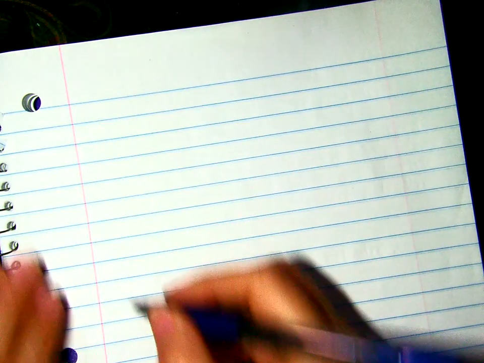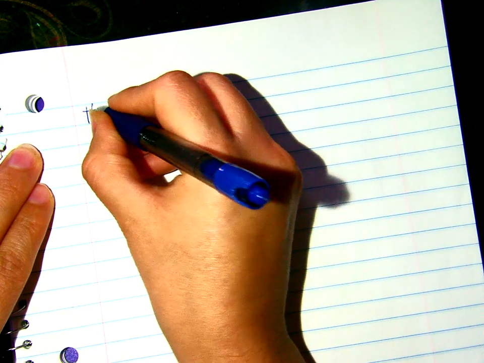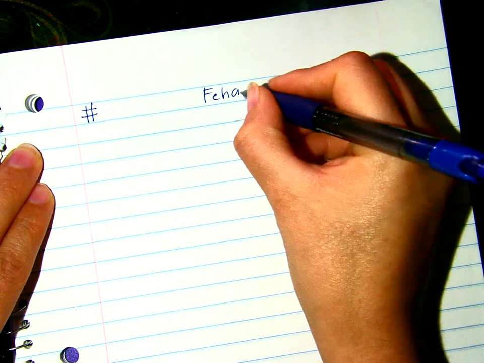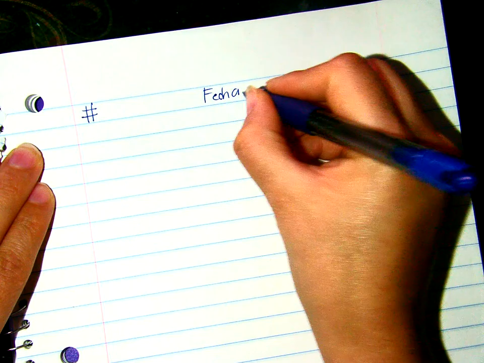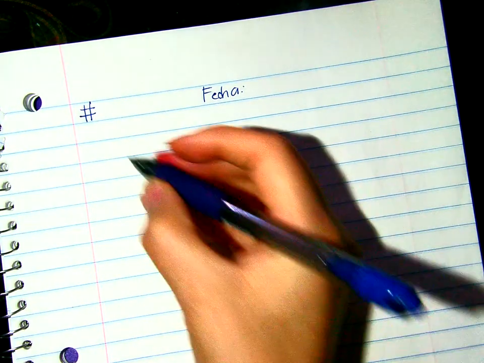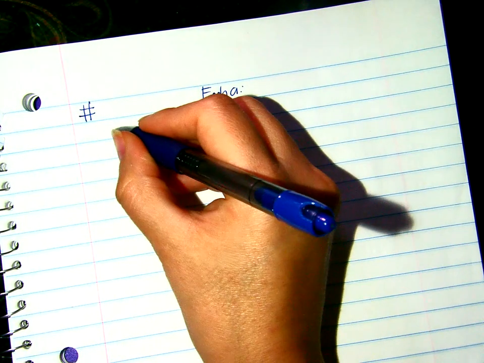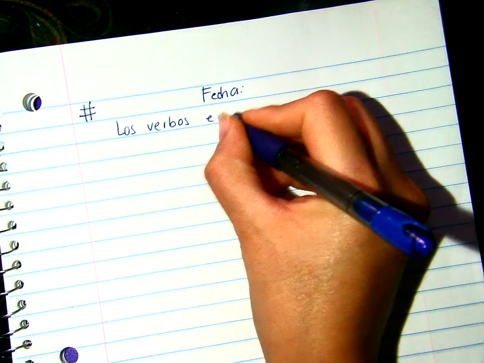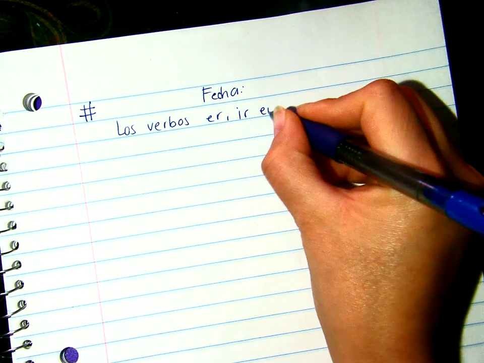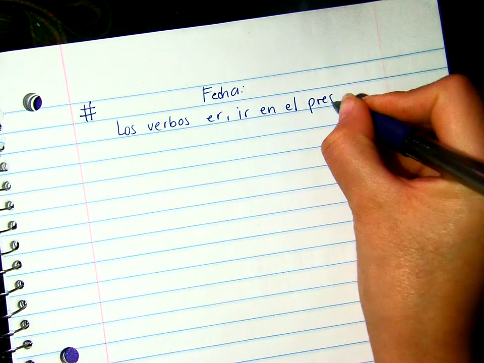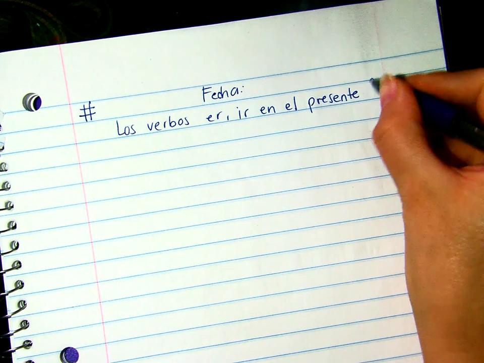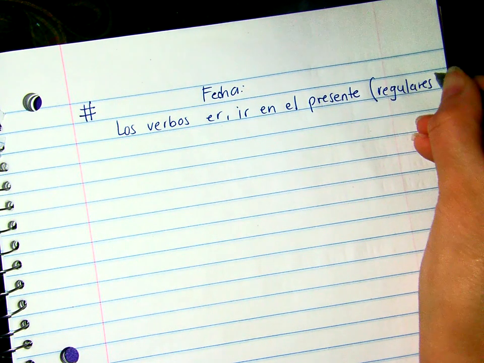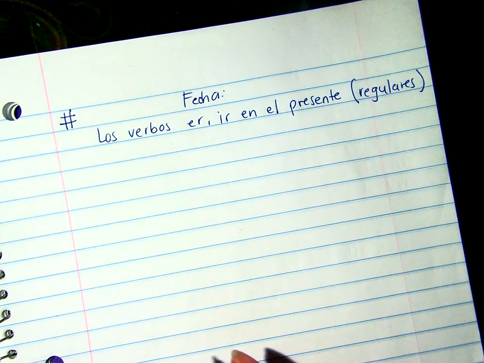We're taking notes today. Escribe, write down el número, la fecha y el título, the title. Los verbos ER y IR en el presente. Pero son verbos regulares. Regular verbs, okay? Bien.